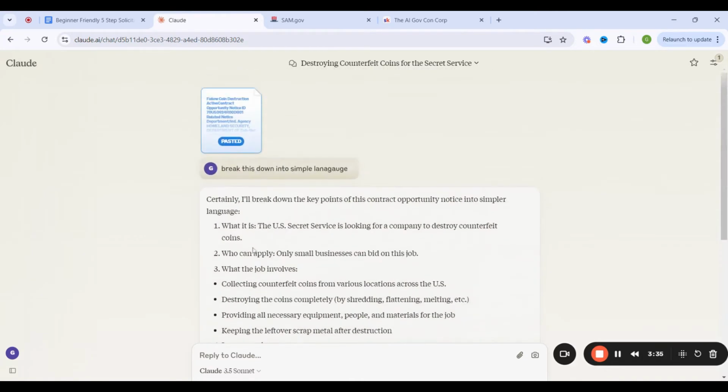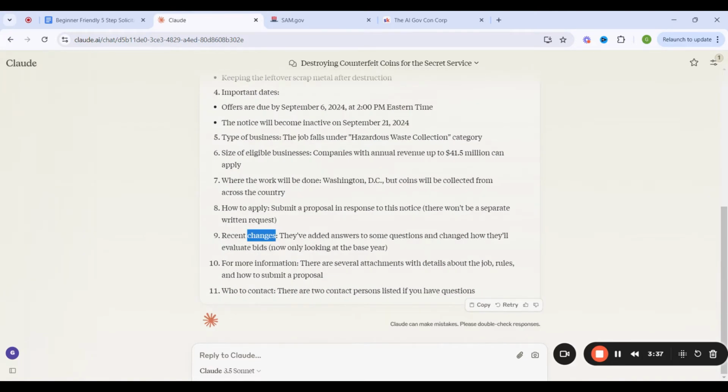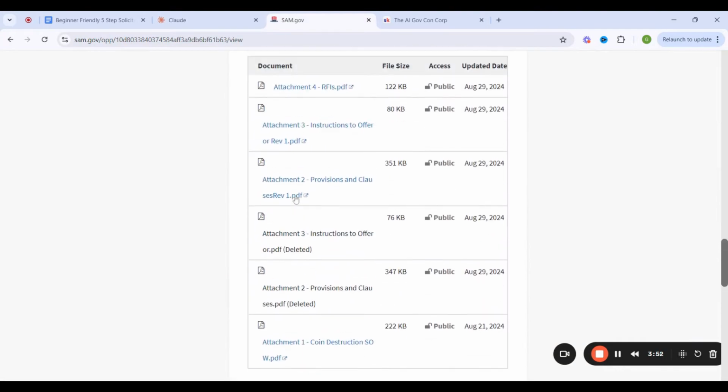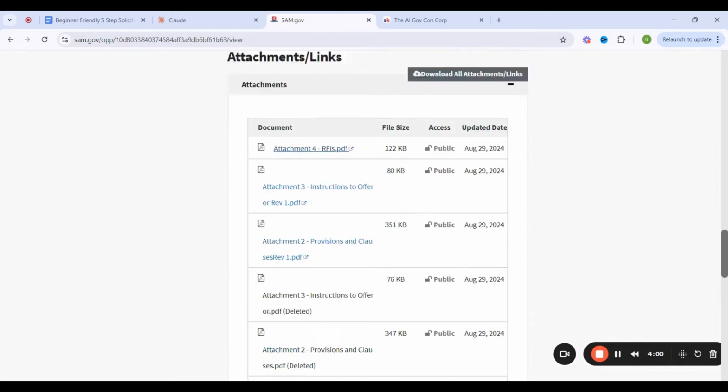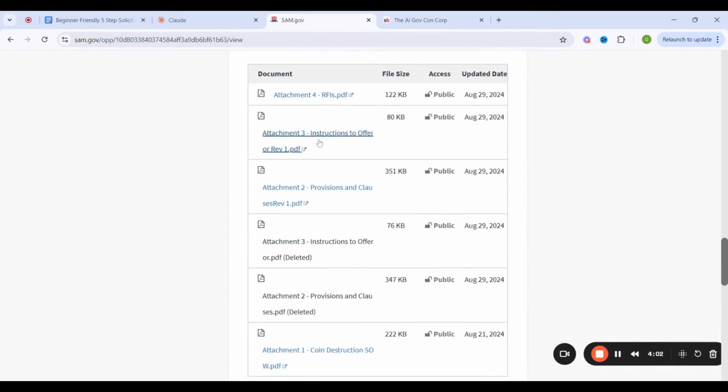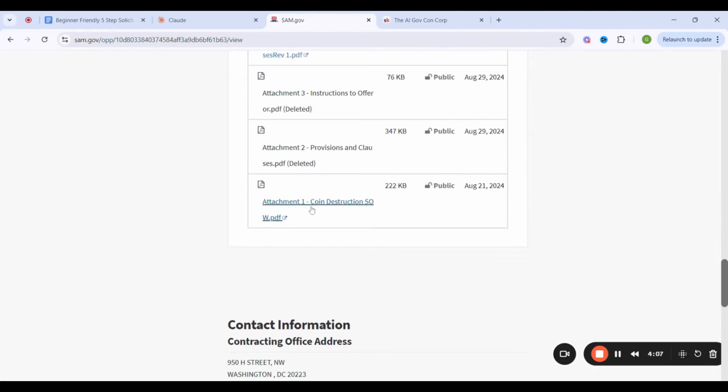Okay, so guys, we've just used a simple prompt to break down, honestly, just a rudimentary part of the solicitation or the description. We haven't even really gone deep into any sort of detail of the particular contract. But let's see what attachments we have here. We have attachment 4, which is the RFI. It's RFI, so request for information, really. But this is a combined synopsis. That's what we saw. Instruction to offeror. Attachment 2, provisions and clauses. Attachment 1, coin destruction SOW.